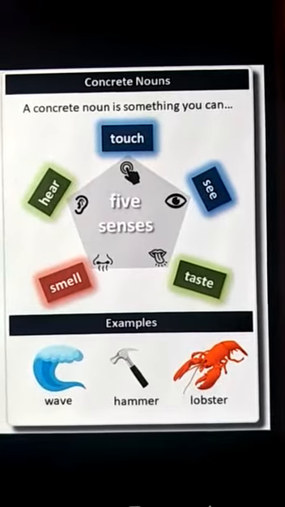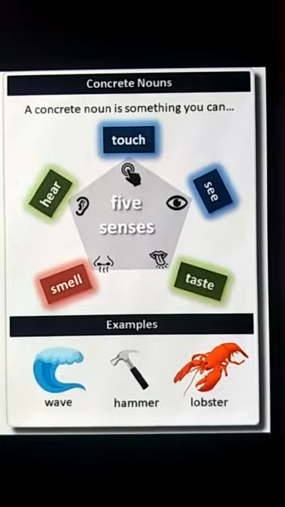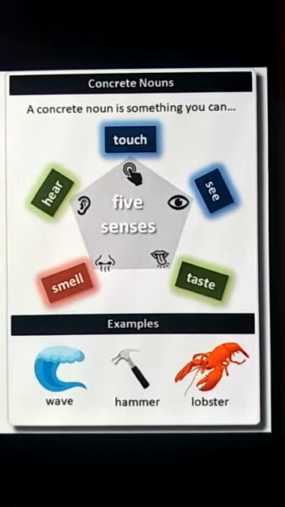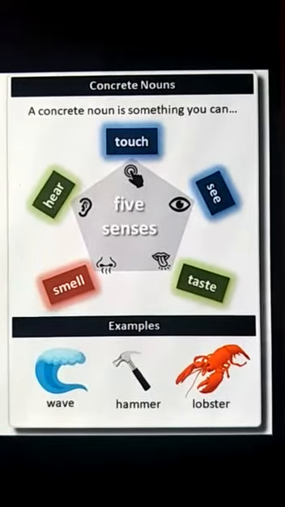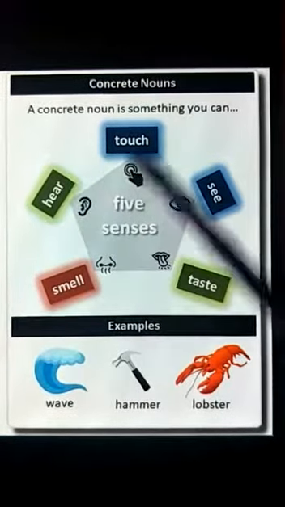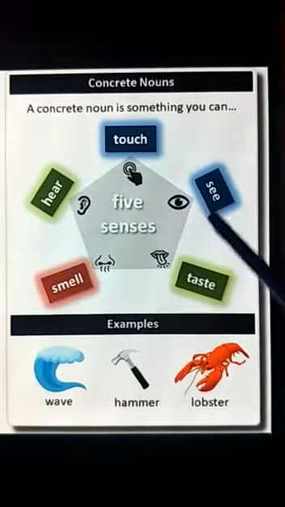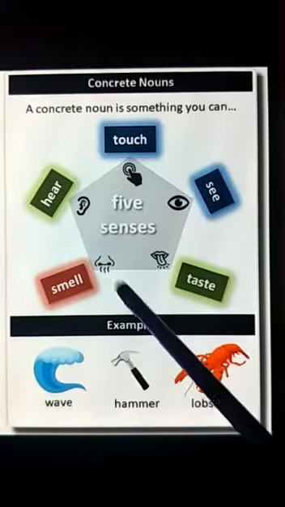So largely what do you mean by this? That abstract nouns are feelings which we cannot see, touch, taste, or smell, and concrete means which you can touch, see, or smell, or taste. Here you can see in the picture concrete nouns, they are showing the five senses. You can touch, you can see them, you can taste them, you can smell them, and you can hear them.